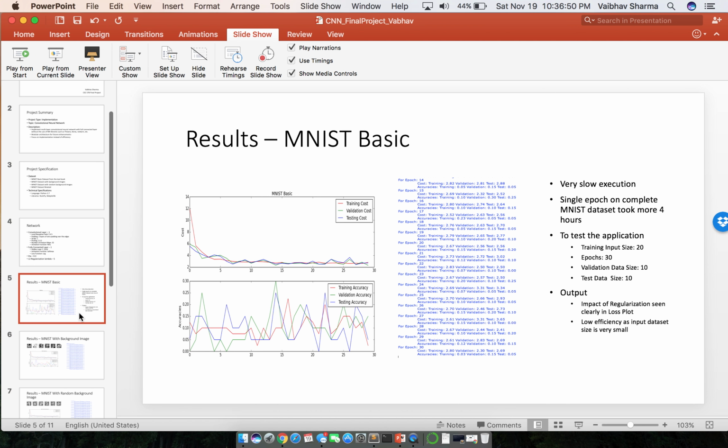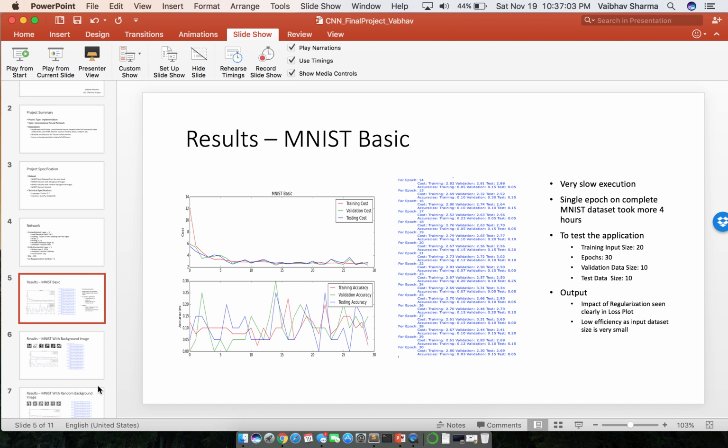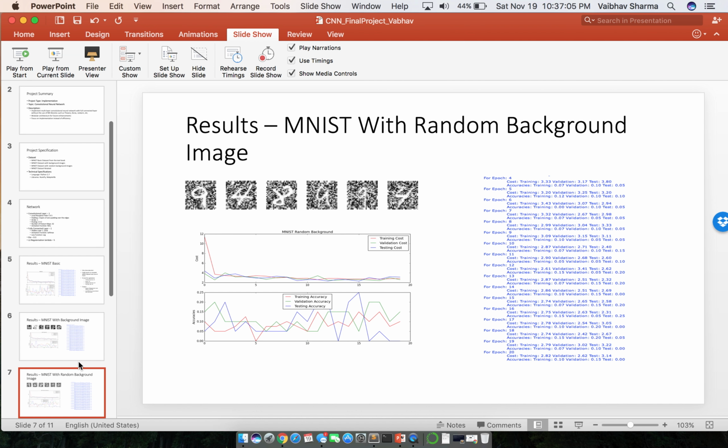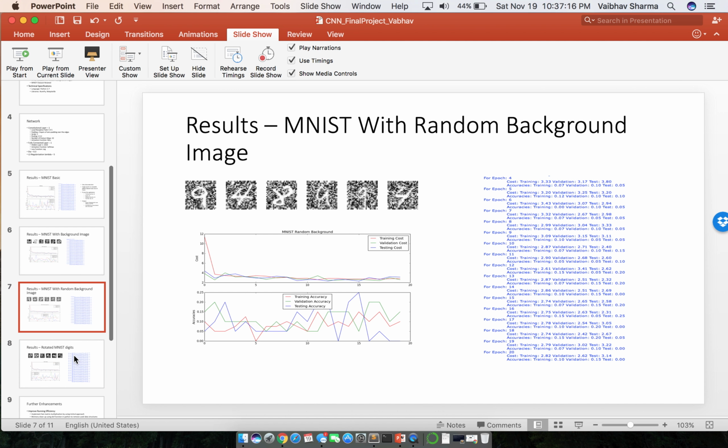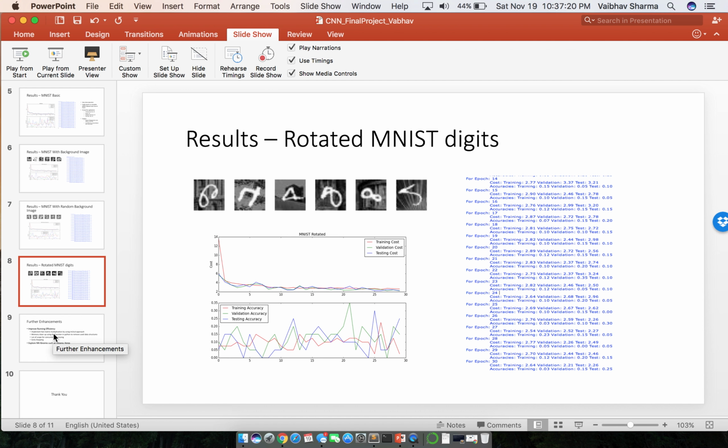Similarly, I got similar results for the other data sets as well. As I was saying about the background images, you can see that the numbers have some background images, and I got the same results here. If I go back to the random background images, it's a similar pattern. As you can see, the accuracy is somewhere around 0.25, but you can see the cost reducing initially. That's the same case for the rotated MNIST digits.